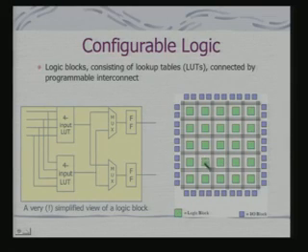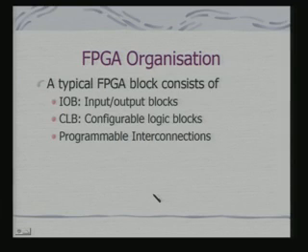In fact, this is showing you an organization where we say that this is a logic block. These are effectively your IO blocks, and these represent the interconnect pattern, and it should be possible for us to program these interconnection patterns. So, typically, therefore, an FPGA consists of the following blocks.